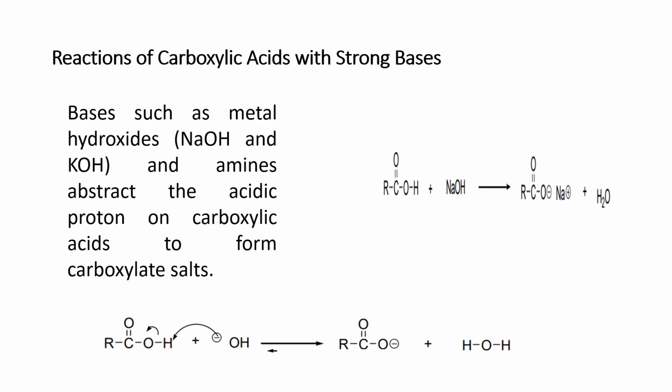What happens when a strong base such as sodium hydroxide or potassium hydroxide, and amines also, which are basic in nature, react with carboxylic acid? They mainly attack the hydrogen which is associated with oxygen. So this H proton, this H positive, will be removed, and as a result there will be formation of a carboxylate salt.